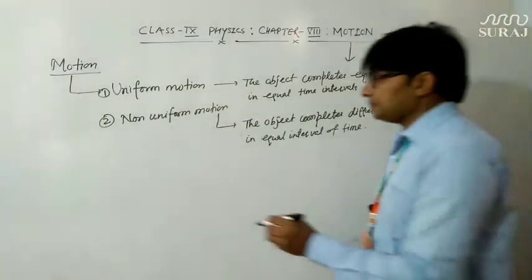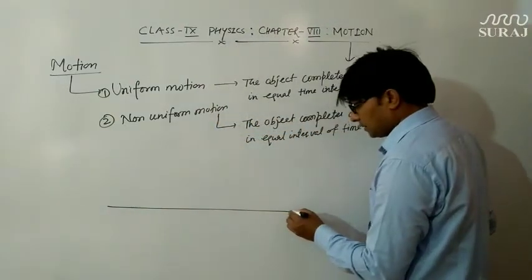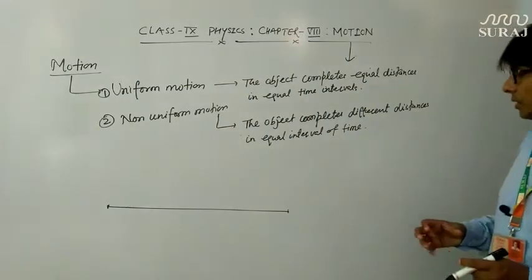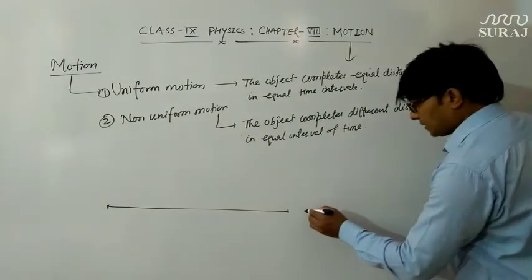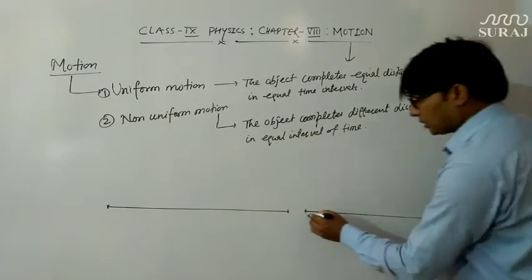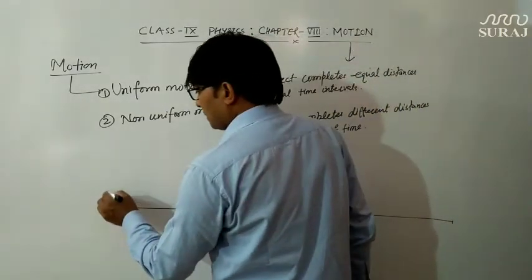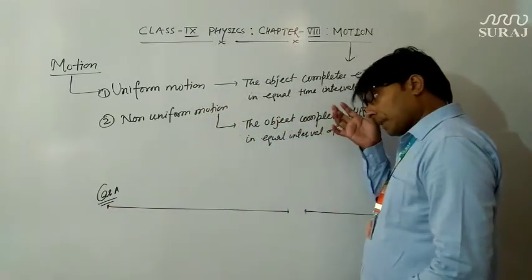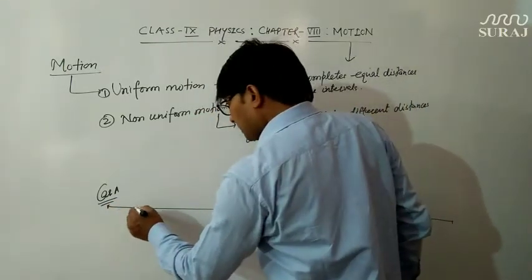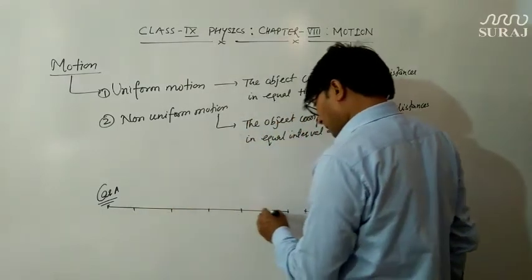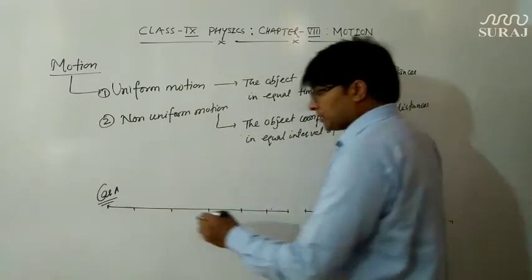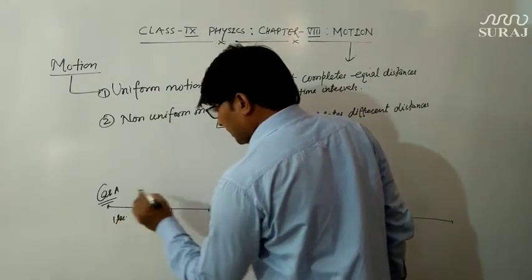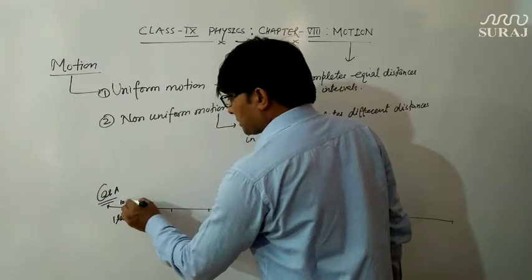For example, suppose we are taking here the example of two cars. Car A is moving here, and the path is a straight path. This is a time duration of 1 second, and in 1 second it completes 10-meter distance.